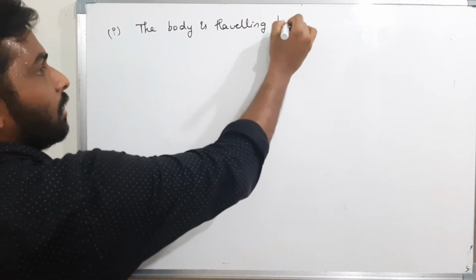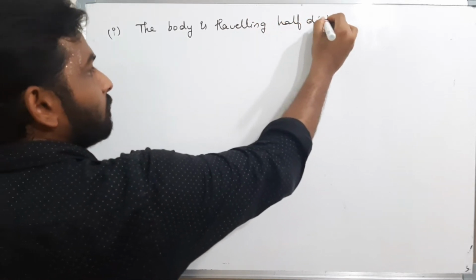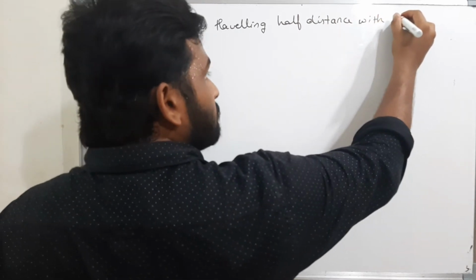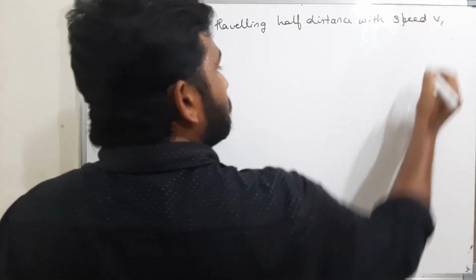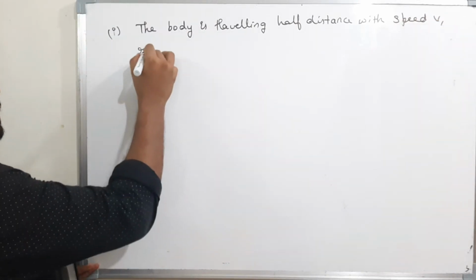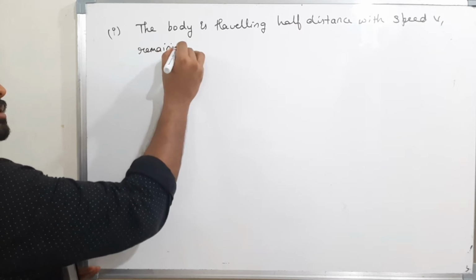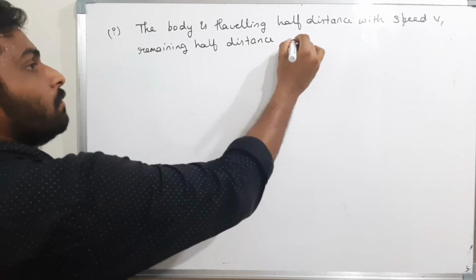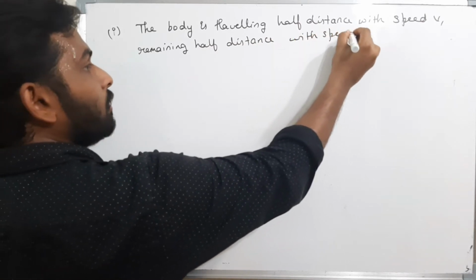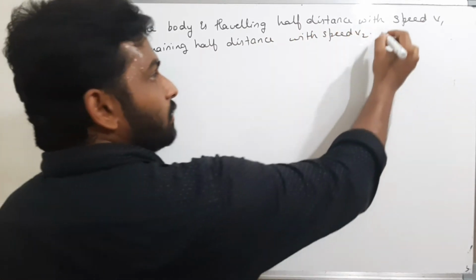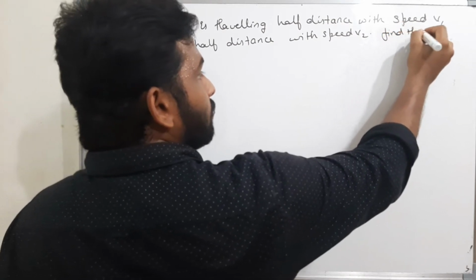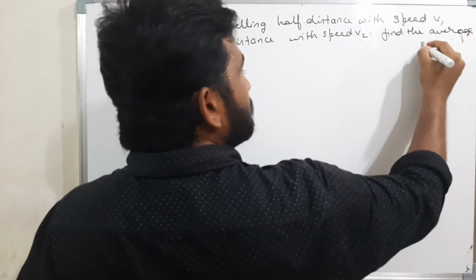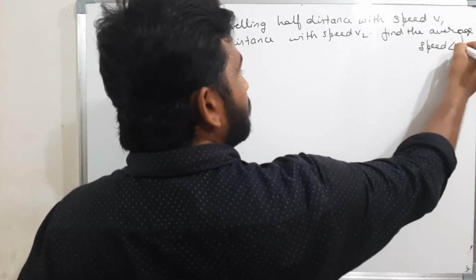Half distance with velocity, with speed v1, and the body is traveling the remaining half distance with the speed v2. Find the average speed. That means this one.